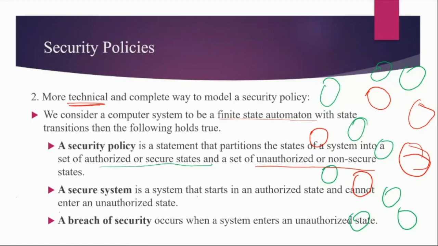A secure system is a system that starts in an authorized state and cannot enter into an unauthorized state at any time. But at the same time, a security breach occurs when a system enters into an unauthorized state. So whenever we have a transition from an authorized state to an unauthorized state, we call it a system breach. So definitely this is a much more formal way to define security policies, but at the same time it is quite complex as well.